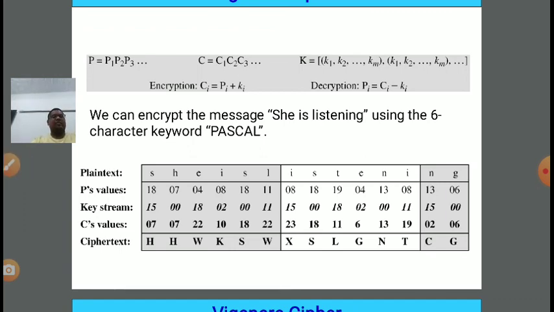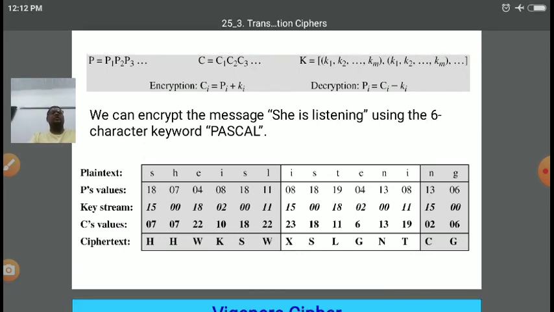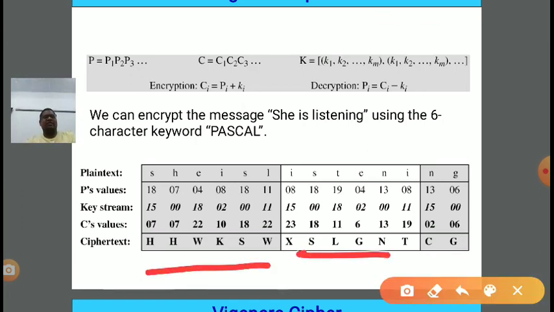Now again we need to repeat the same process. By applying the same process we got C1 as C and C2 as G. So overall we got 14 alphabets in the ciphertext, right? Up to this point we have done encryption, meaning C1 to C6 in the first bunch, then the second bunch, and then C1, C2. So 14 characters we converted from plain text into ciphertext. So at the sender side, the encryption step has been done.